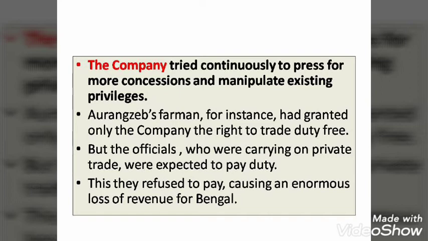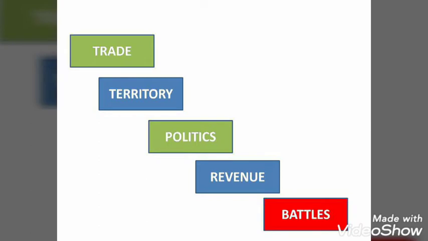The only source of income for the Nawab and the king is revenue. The taxes are the source of income. When so many people refused to pay taxes, the Bengal economy faced problems. The revenue was going very low, so they faced losses. Now the Nawabs had to act because they were facing extreme losses. Then we will see in the next topic how they reacted and how it turned into a battle.